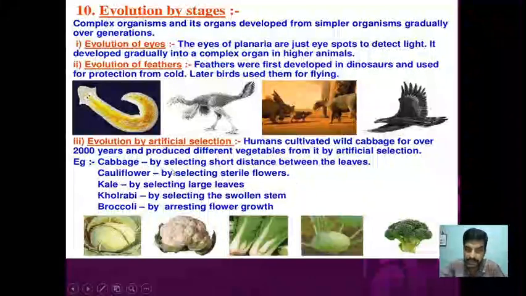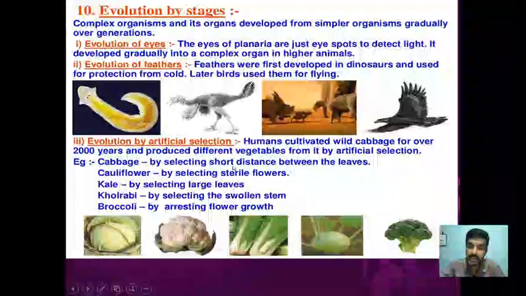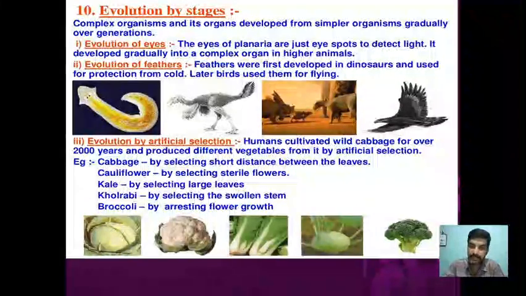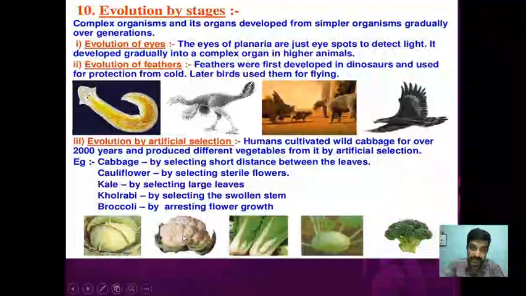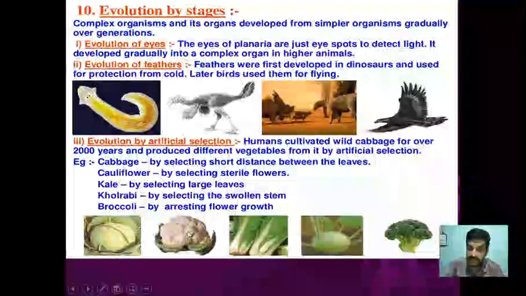So what characteristics has man used? Cabbage, by selecting a short distance between the leaves. The distance between the leaves became reduced and we selected that particular variety, cultivated it, and we get cabbage. Cauliflower, we select from the sterile flowers.